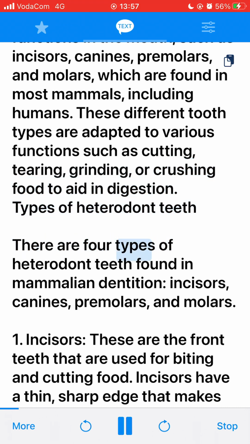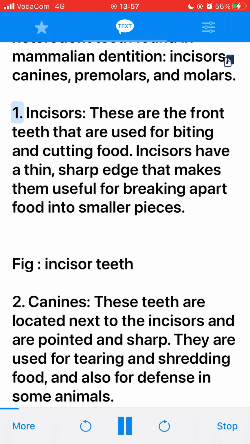There are 4 types of heterodont teeth found in mammalian dentition: incisors, canines, premolars, and molars. 1. Incisors. These are the front teeth that are used for biting and cutting food. Incisors have a thin, sharp edge that makes them useful for breaking apart food into smaller pieces. Fig. Incisor teeth. 2. Canines.